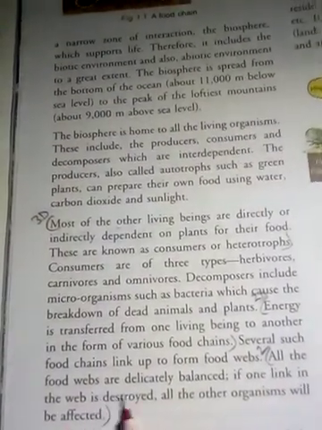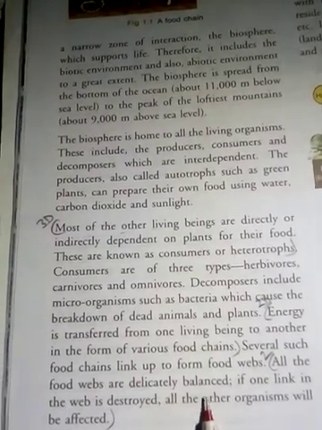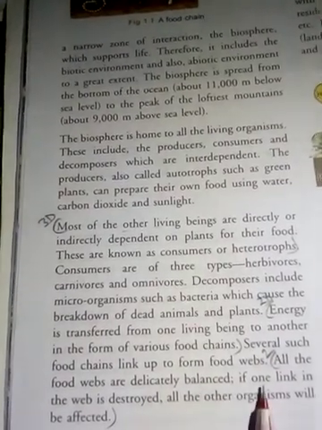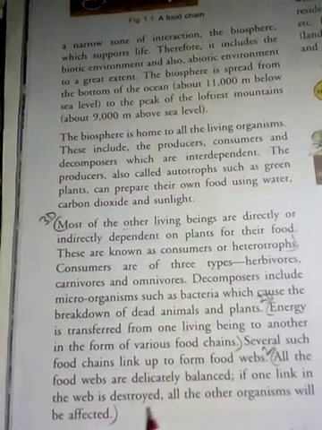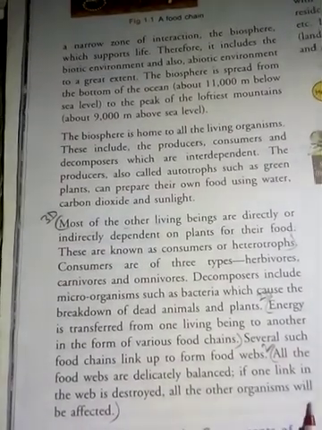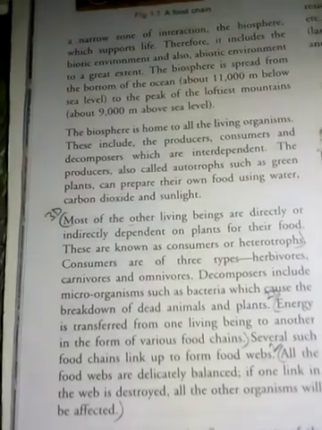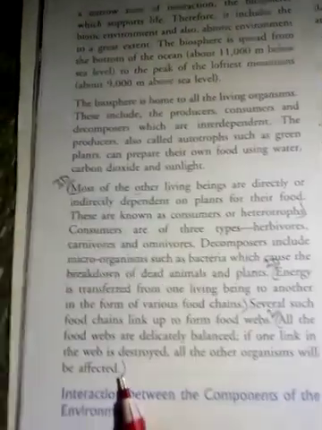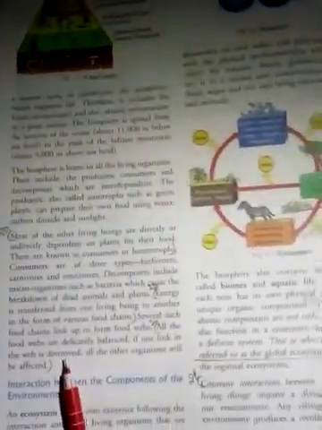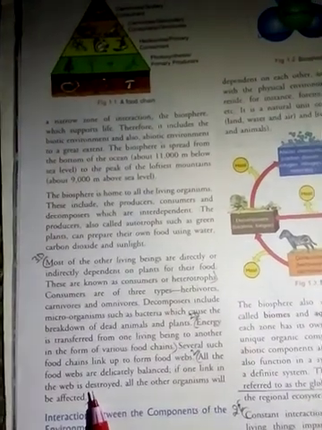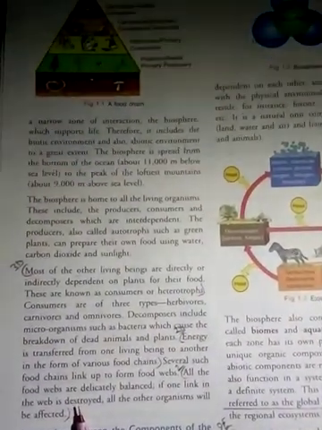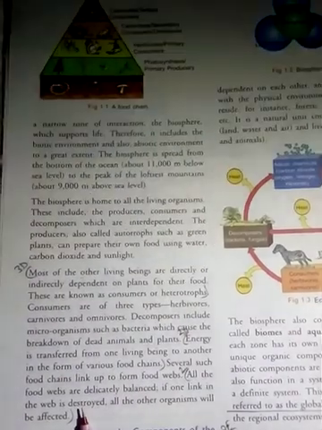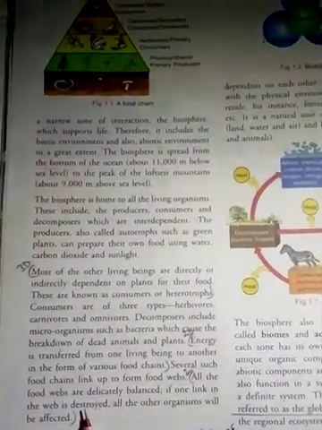All the food webs are directly balanced by nature. If one link in the web is destroyed, it will affect all the other organisms. So I hope it is clear to all of you that all the organisms of our environment depend on each other for their food, for their needs.